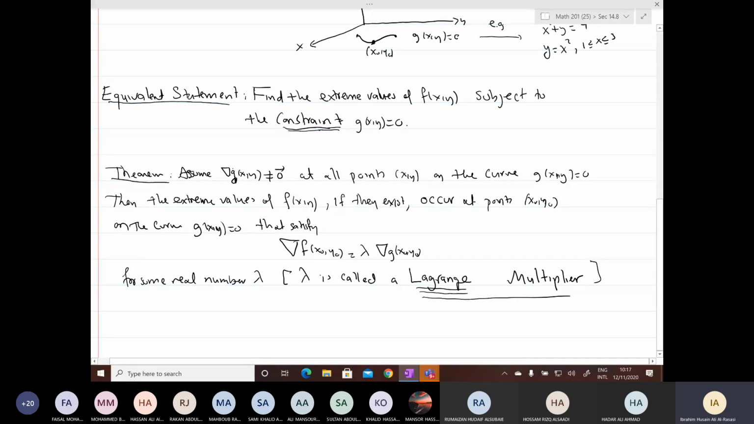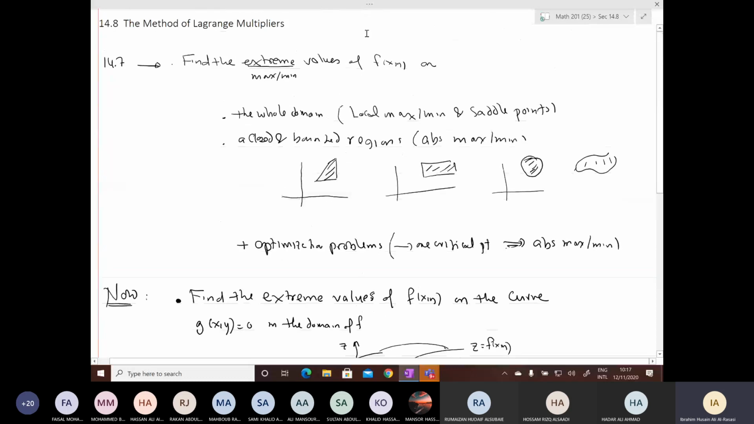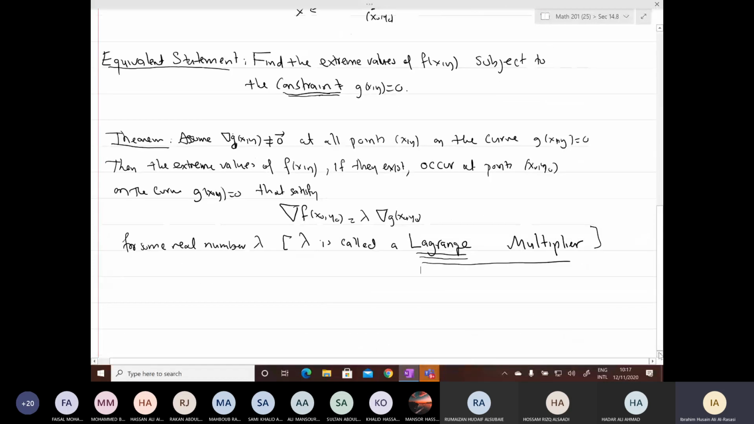Lagrange is a French mathematician, so it is called a Lagrange multiplier. And this now explains the title of the section: the method of Lagrange multipliers. In this theorem we really have a method, or the theorem gives us a method for finding solutions.